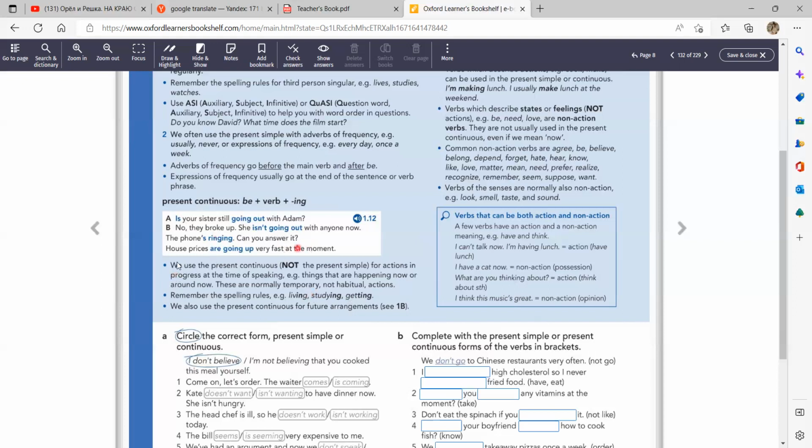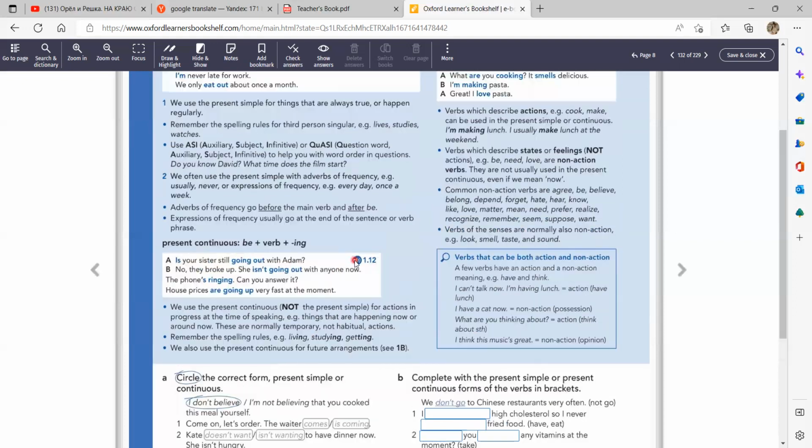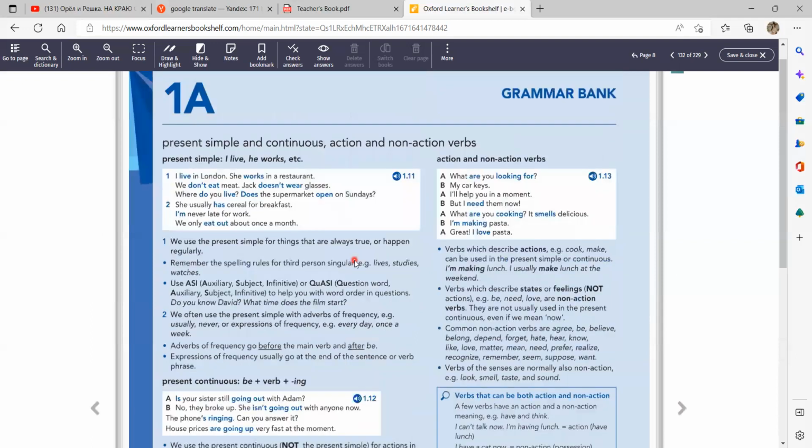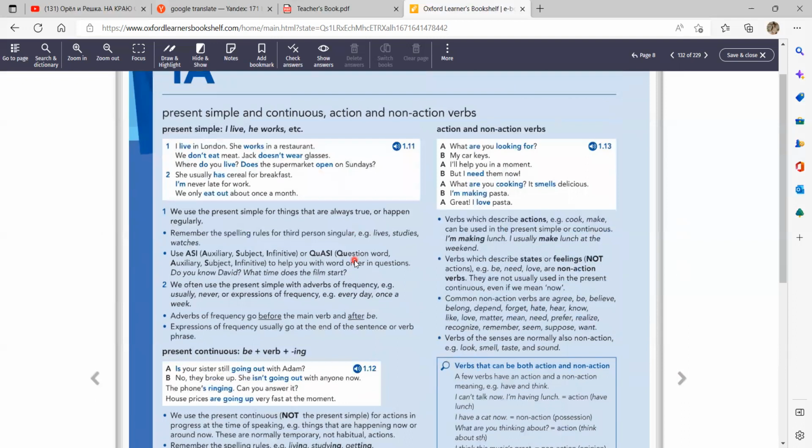Phone's ringing, can you answer it? House prices are going up very fast at the moment. Now let's talk about action and non-action verbs. Action verbs are the verbs which actually mean some action, to cook, to make, to do something, to look for. They are action verbs, and they can be used in the present simple and in the present continuous tenses. I'm making lunch. I usually make lunch at the weekend.